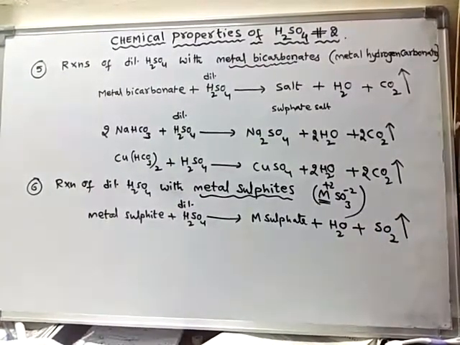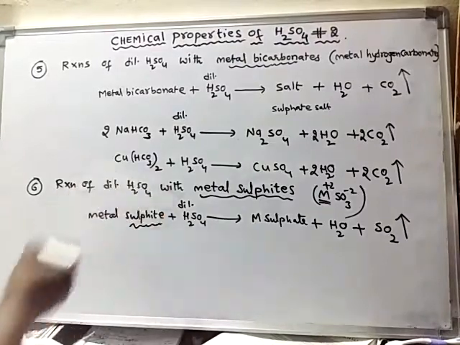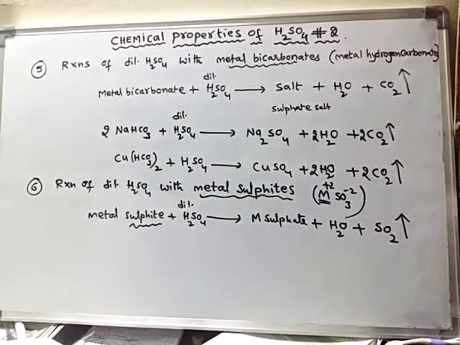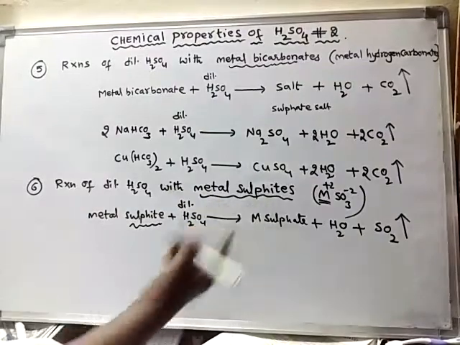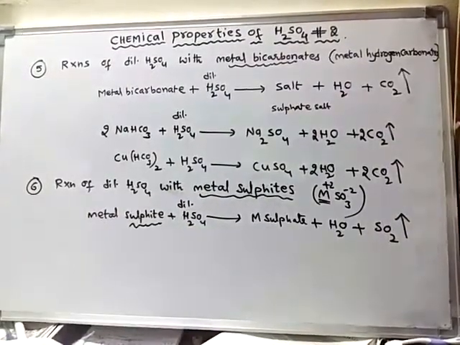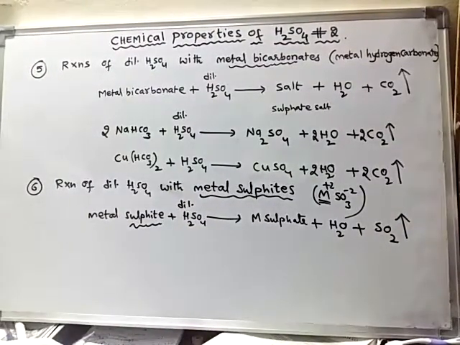Sulfides will liberate sulfur dioxide gas. Like metal sulfides, metal bisulfides will also react with sulfuric acid, and in that case also the same products are formed.